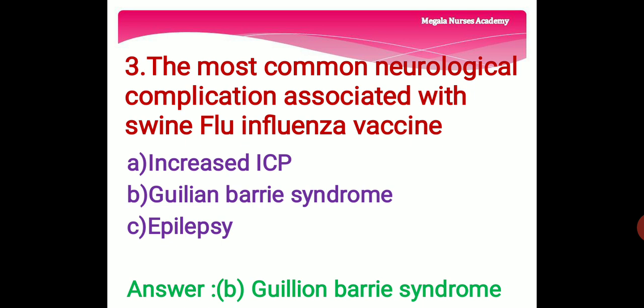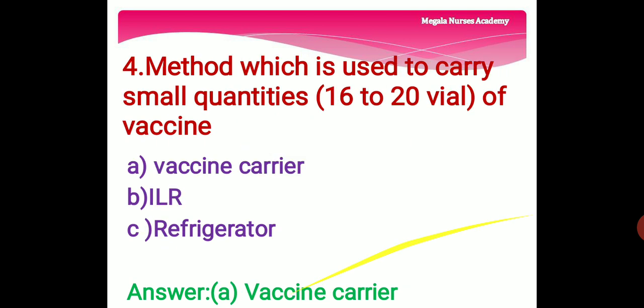The right answer is option B Guillain-Barré syndrome, because due to H1N1 vaccination many complications arise. Among them, Guillain-Barré syndrome is the most common neurological complication. So the right answer is option B Guillain-Barré syndrome. The most common neurological complication associated with the swine flu influenza vaccine is option B Guillain-Barré syndrome.